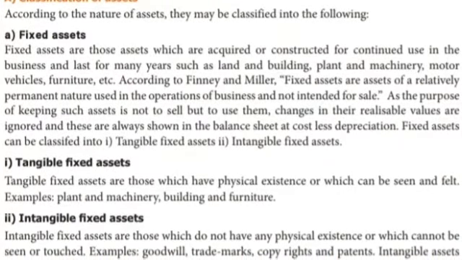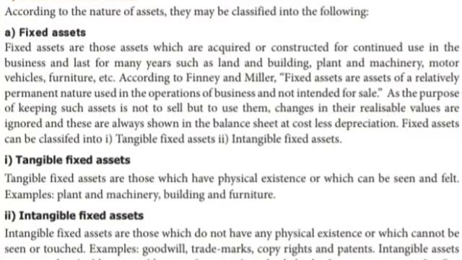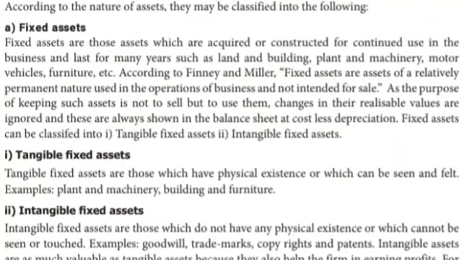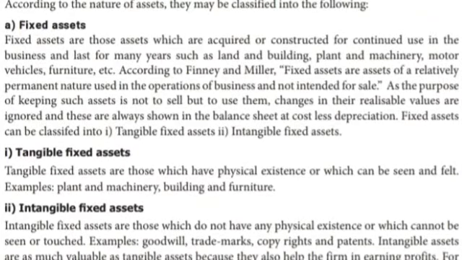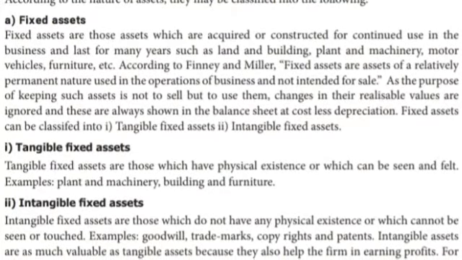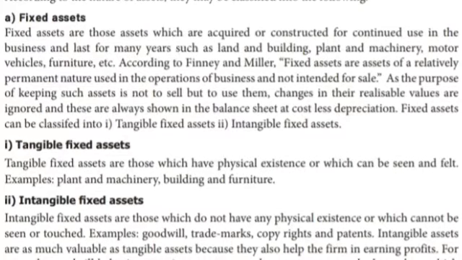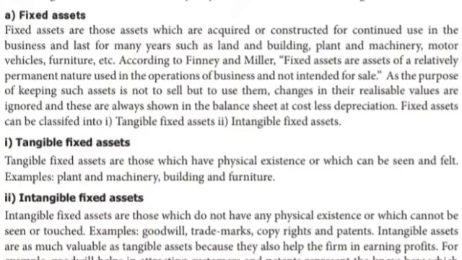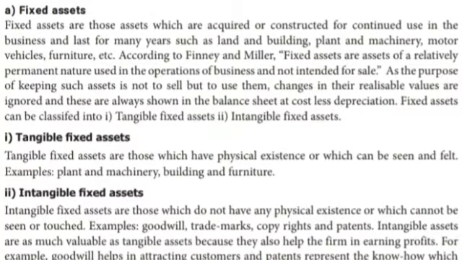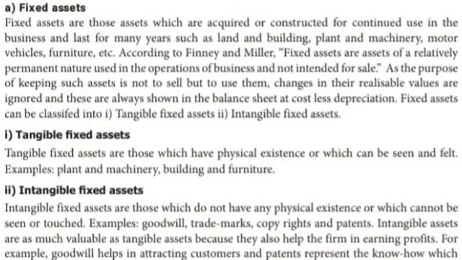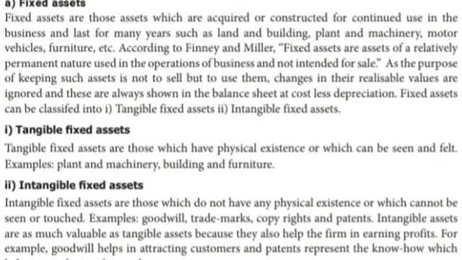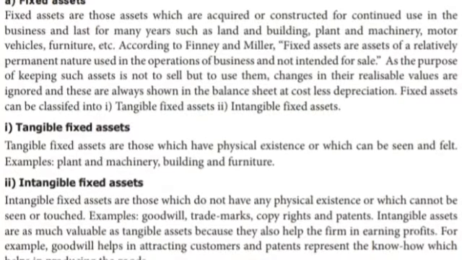According to Finney and Miller, fixed assets are assets of relatively permanent nature used in the operations of the business, not intended for sale. The purpose of keeping such assets is not to sell but to use them. Their realizable values are ignored and these are always shown in the balance sheet at cost less depreciation.